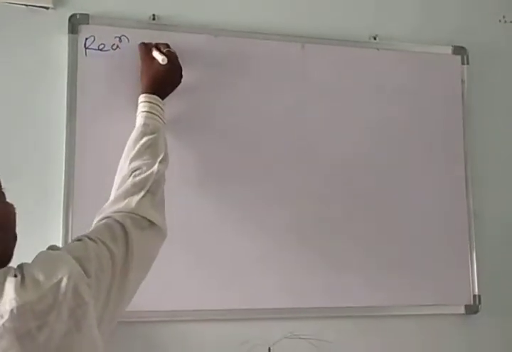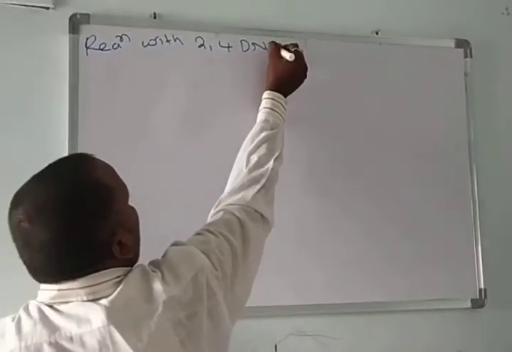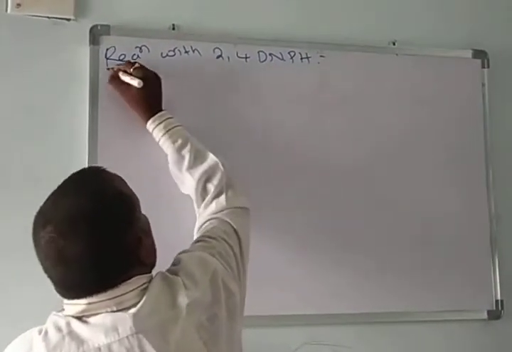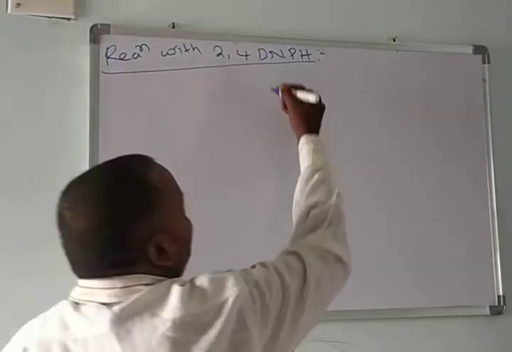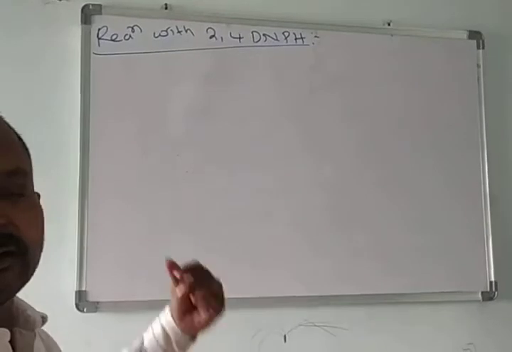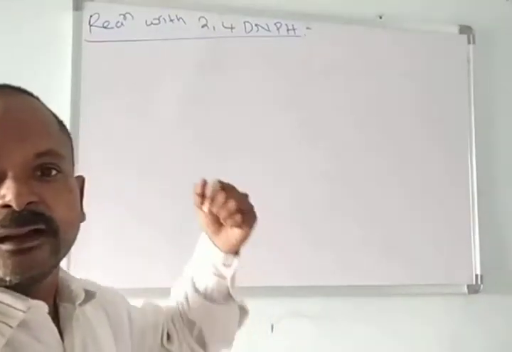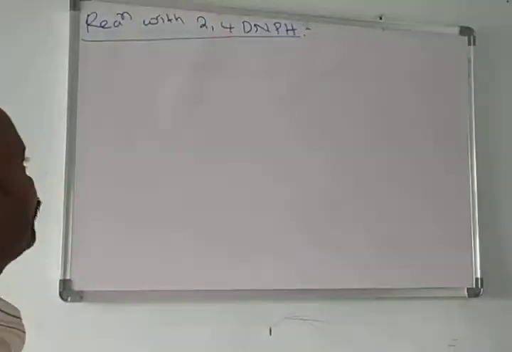That means this test is used for the identification of carbonyl compounds, and to distinguish carbonyl compounds from other molecules.